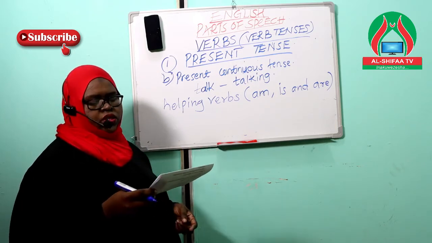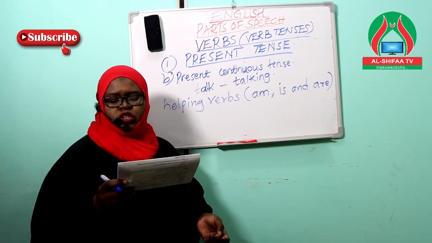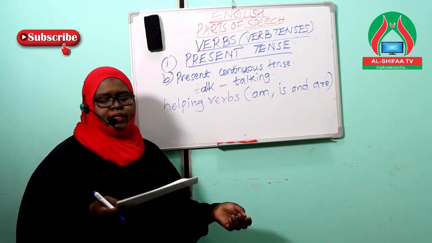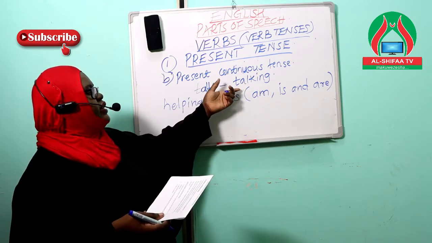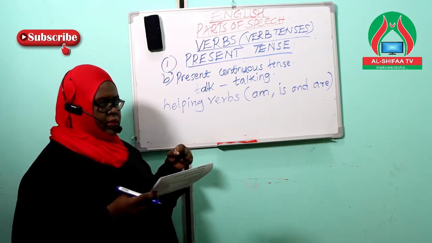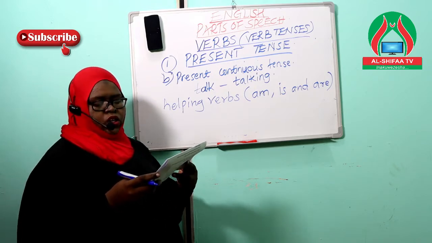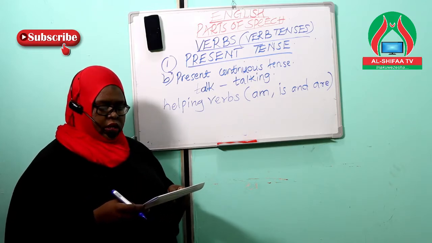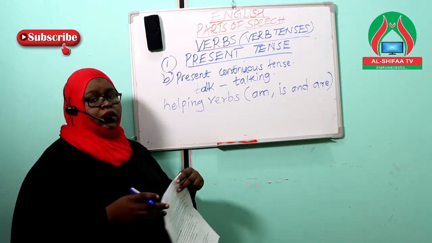So let us look at the uses of the present continuous tense. How is this used? 1, it is used to describe an action that is going on at this moment. For instance, when I say that I am standing, you will notice that we have added ing to the verb form stand, and I am standing. Number 2, it is used to describe an action that is going on at this period of time, for instance, like a trend.